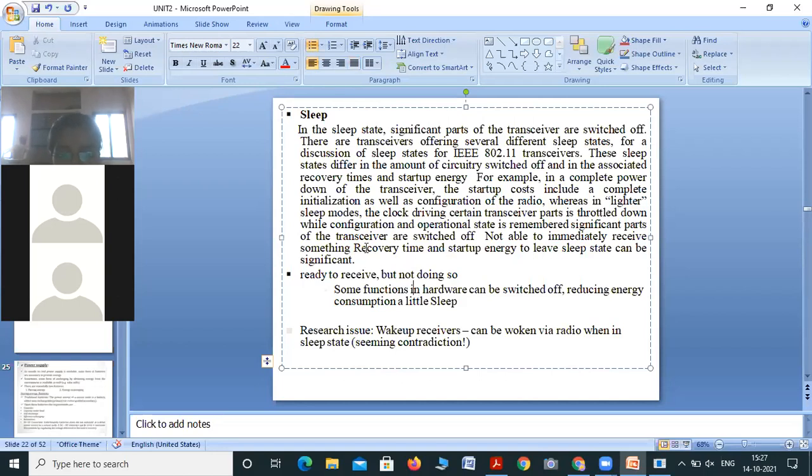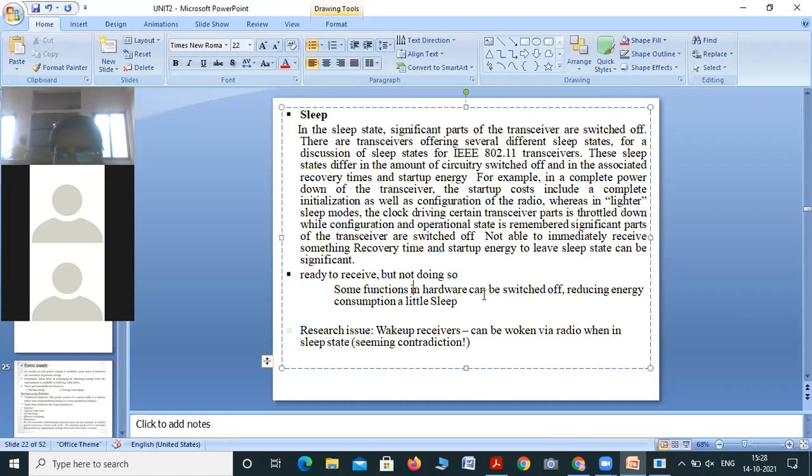When a transceiver goes into the sleep state, coming back from the sleep state involves a recovery time and also startup energy is required to leave the sleep state. Okay, ready to receive but not doing so.